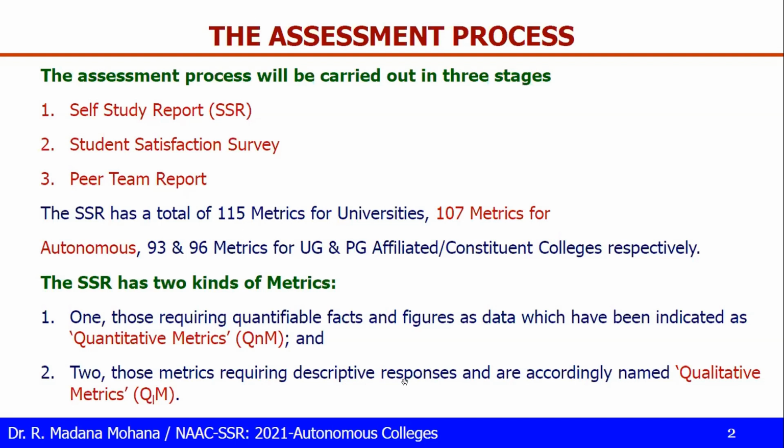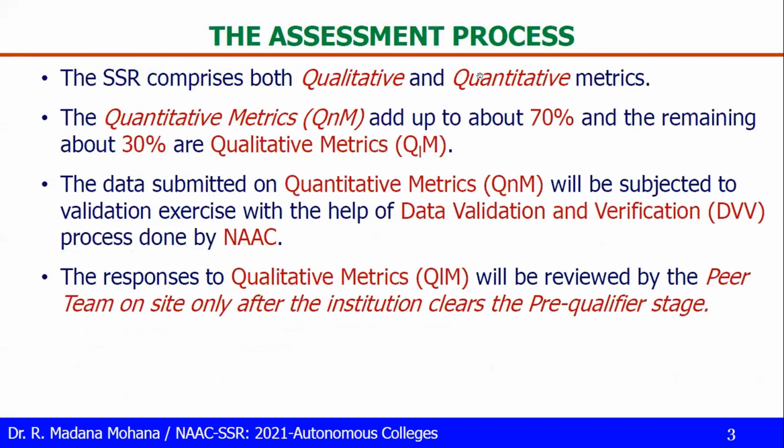Like whenever you are writing answers to a particular question, write the answer in 200 words, 500 words. That is descriptive, whereas quantitative means tabular statistical data. Accordingly, the metrics are divided into two categories: quantitative metric and qualitative metric.